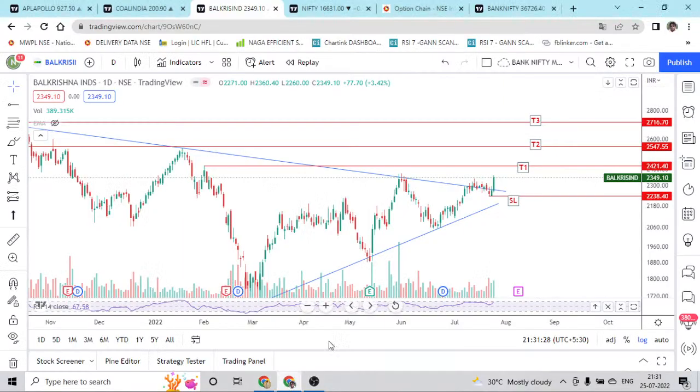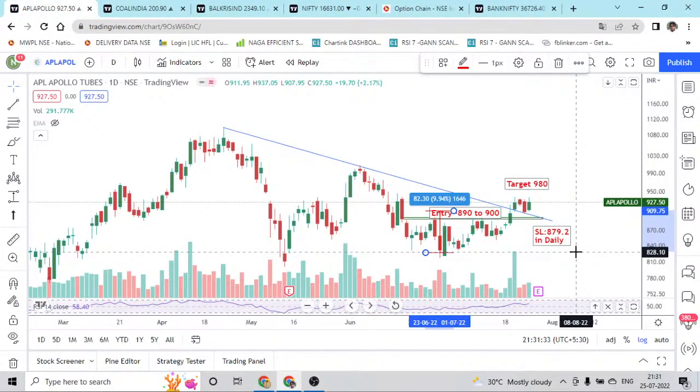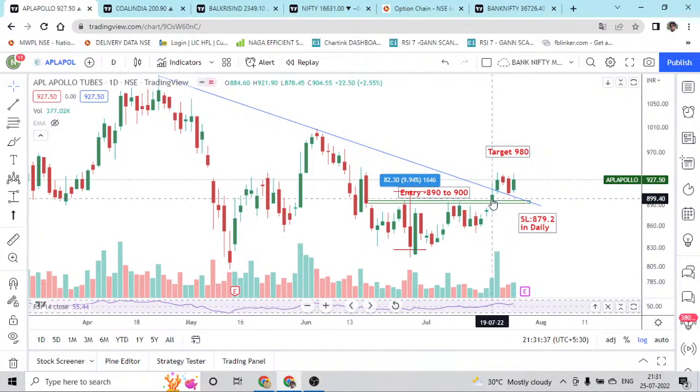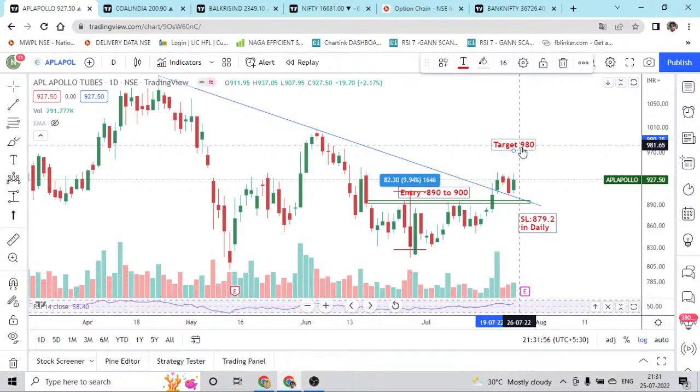Okay, Apollo. So the stop loss is very, very small, right? The call was given at around 919. So almost just 40 points of stop loss and 60 points of target. This is going to be the first target.